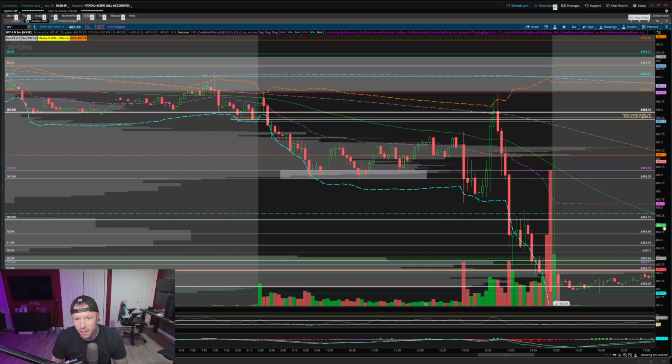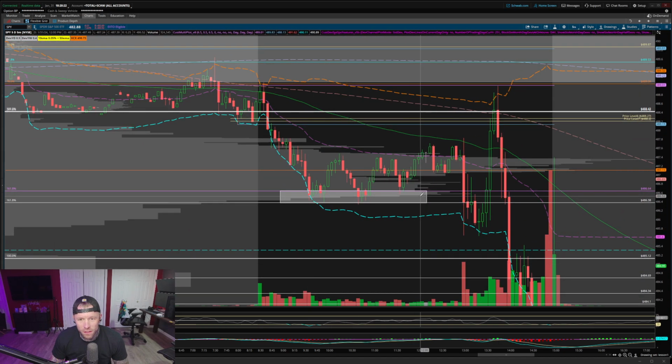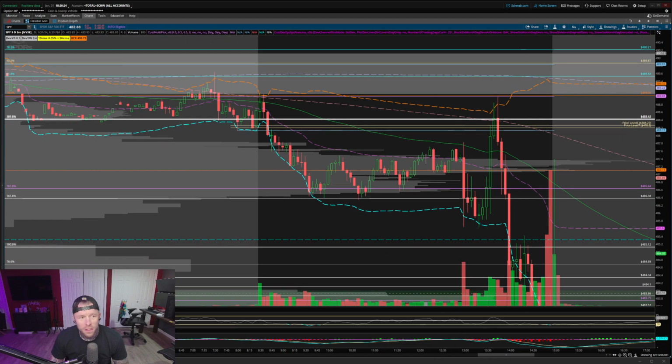On the SPY, we did hit our early morning target, right? So let's delete this box. This is where we said we would short. Let's go over this. This morning we had the pop on data, very weak, right? And then we said on the 1 minute chart we had a couple of different zones to backfill.